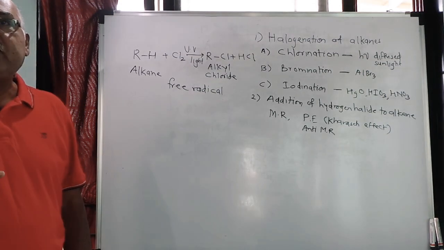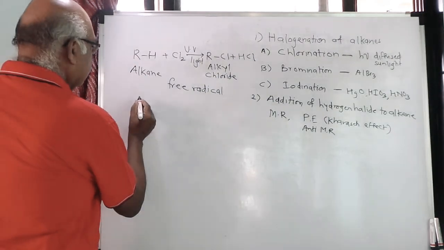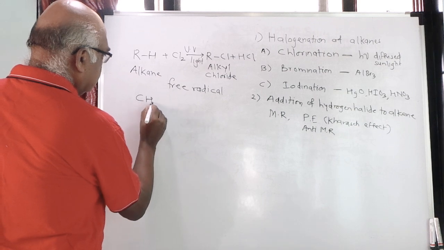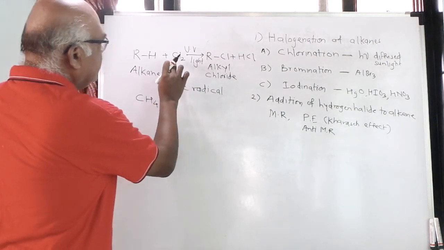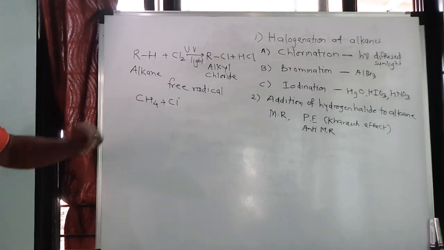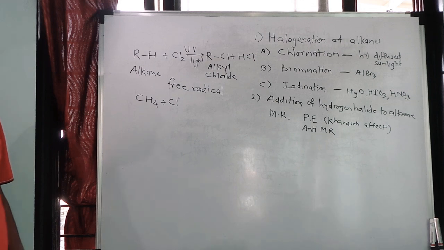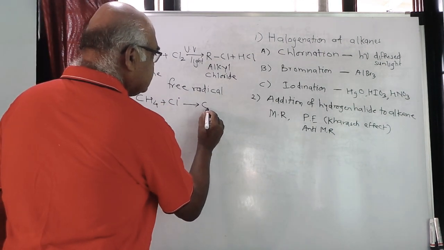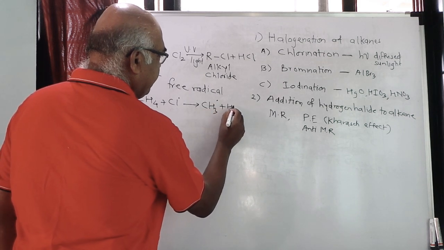The second disadvantage of this particular reaction is that, suppose for example, if you take methane CH4, and chlorine free radical, which is obtained by homolytic fission of chlorine, combines and you get CH3 methyl free radical plus HCl.